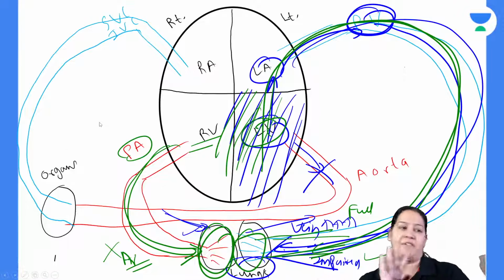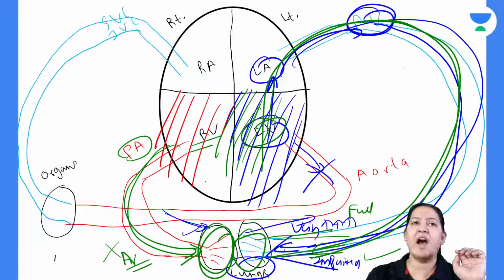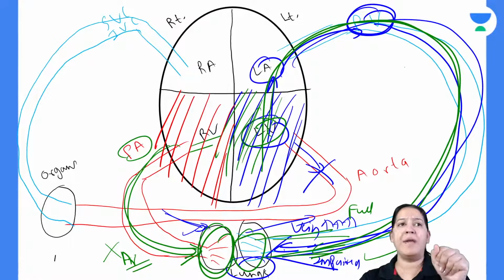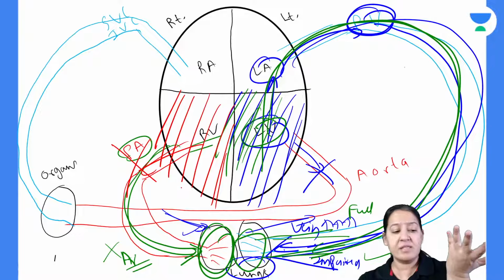Now we will do right heart failure. Now see, right heart failure. What is happening in right heart failure? If the right heart is not pumping, you already know the story. I have told you the story several times. So if the right heart is not pumping, blood will not go ahead. Because the right heart is not doing the systole, it is not doing the pumping, where will the blood go?